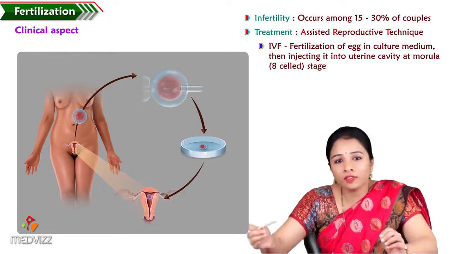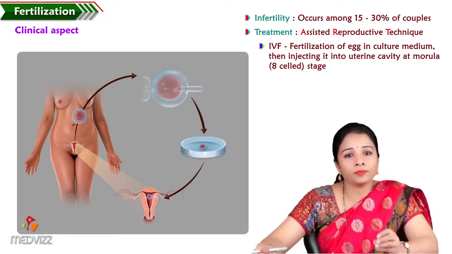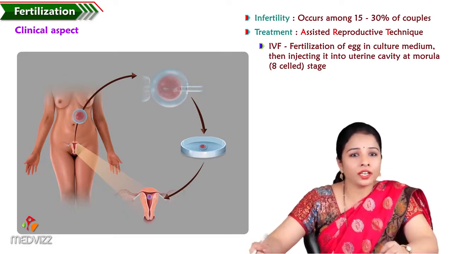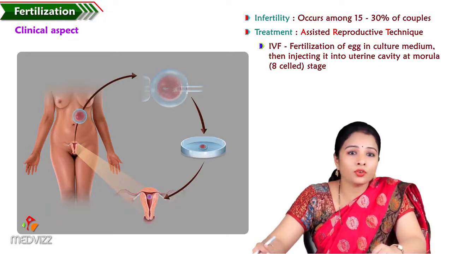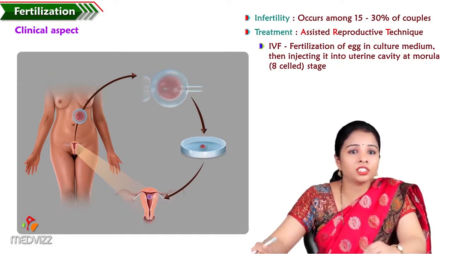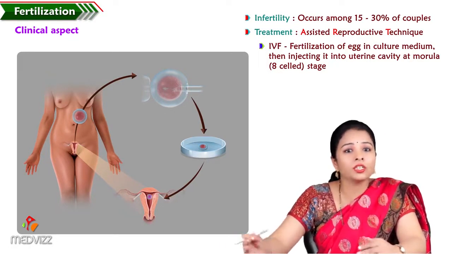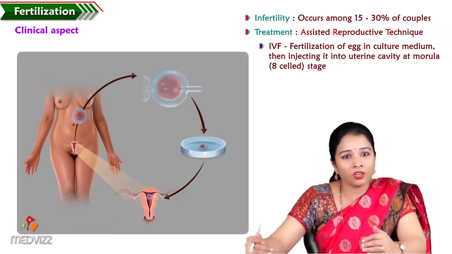At that stage they put back the morula, the 8-celled structure, into the uterine cavity. That is called in vitro fertilization. Fertilization occurs outside, artificially.